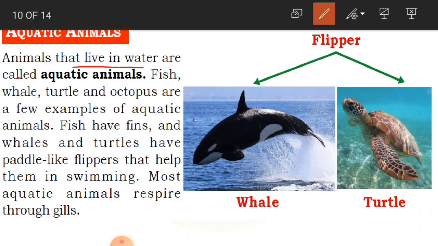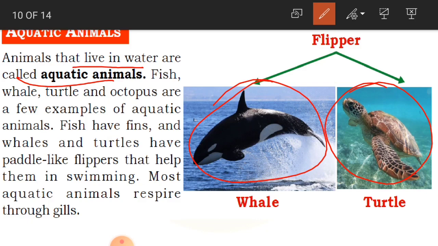As you can see here in the picture, these animals which live in water are called aquatic animals. Fish, whale, turtle and octopus are a few examples of aquatic animals. What are aquatic animals? For example, fish, whale, turtle, octopus, all these and some other types of animals which live in water.